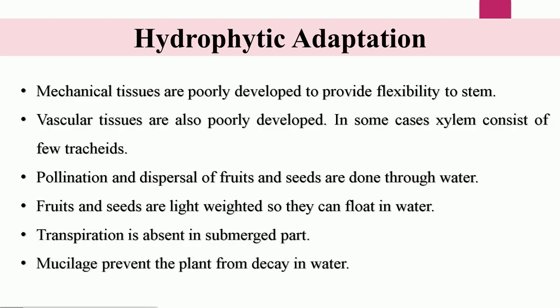The pollination and dispersal of fruit and seeds are mainly done by water. The transpiration is absent in the submerged part of the plant. The mucilage, which is a mucus-like substance, prevents the plant from decay in the water.